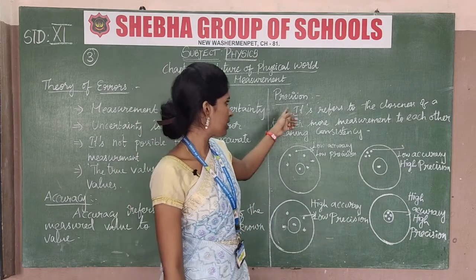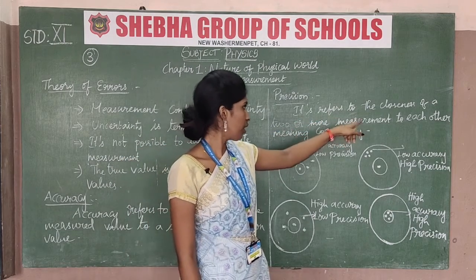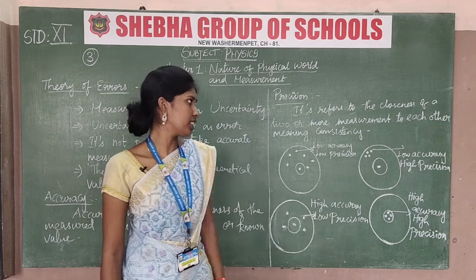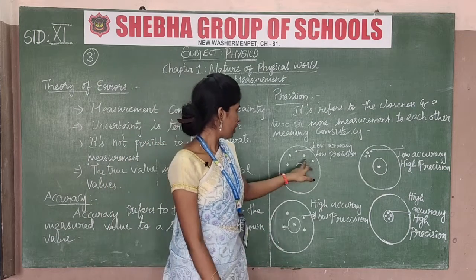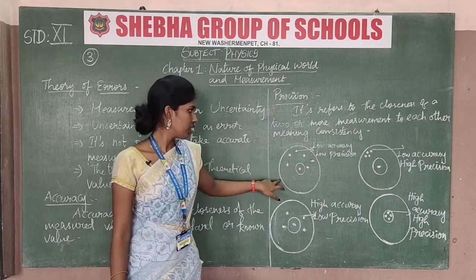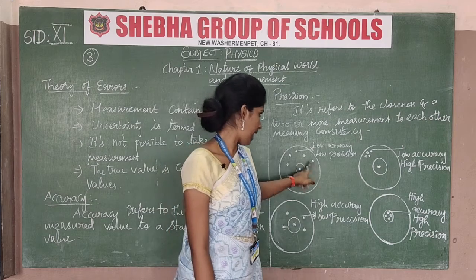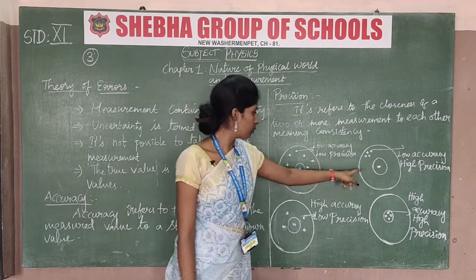So that is precision. It refers to the closeness of two or more measurements to each other, meaning consistency. It's like a target board. We see this diagram, which shows the difference between these four diagrams.